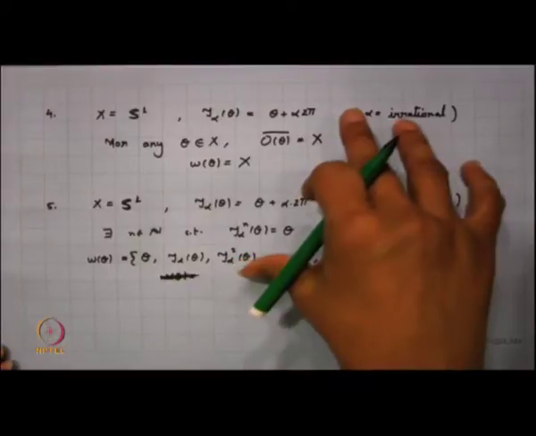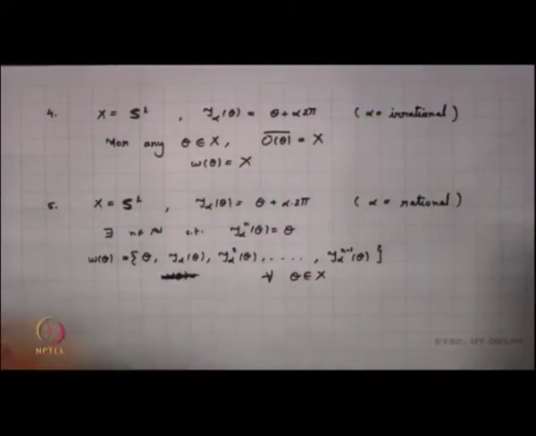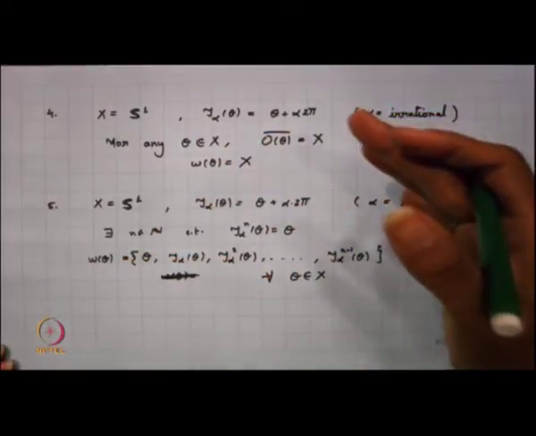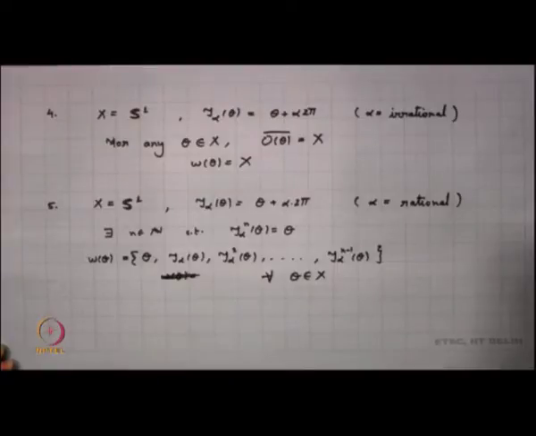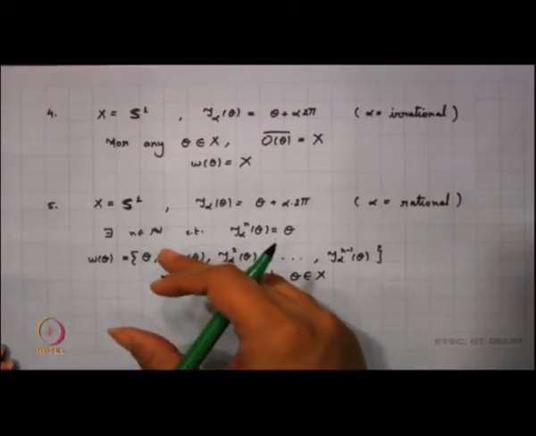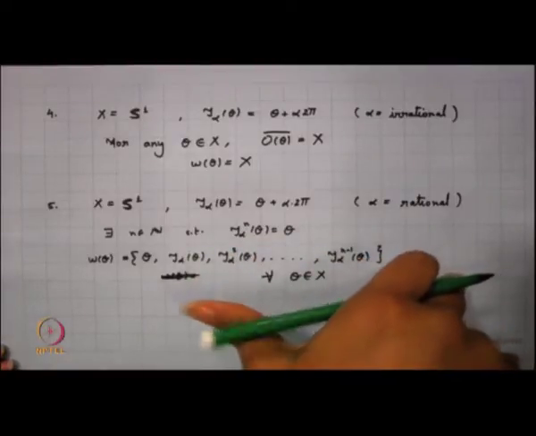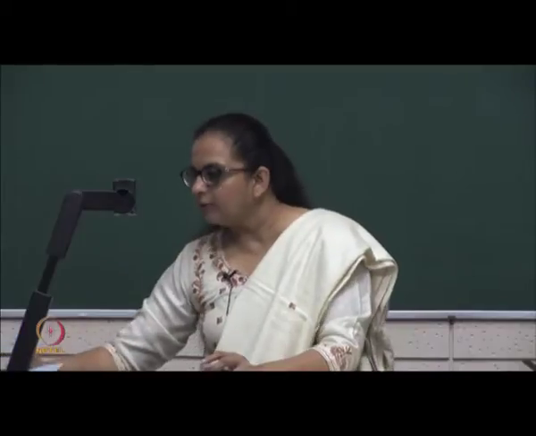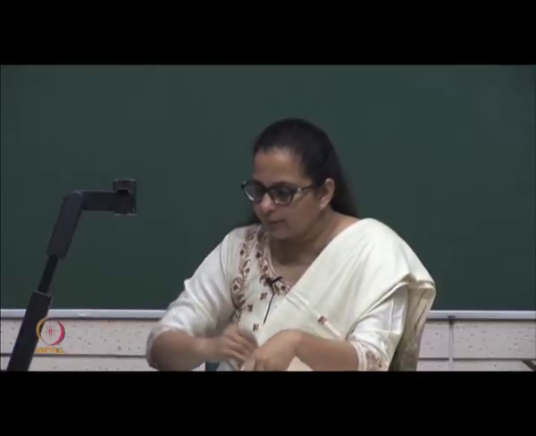For the irrational rotation we find that the omega limit set of every point is the full X, and for a rational rotation the limit set of every point happens to be a finite set. We think of these observations, and now we come up to another proposition.